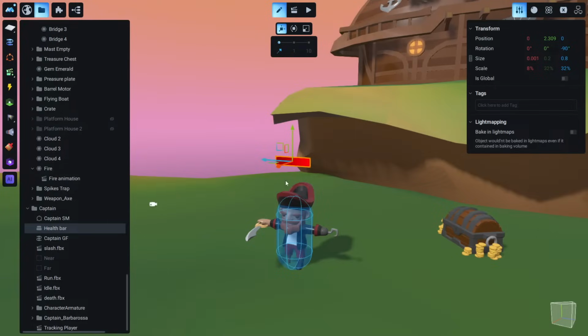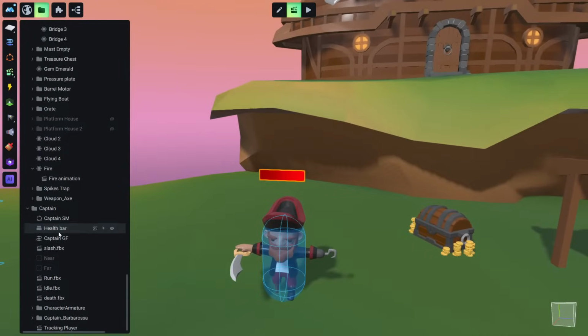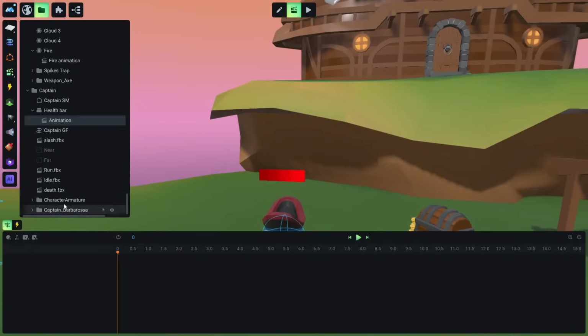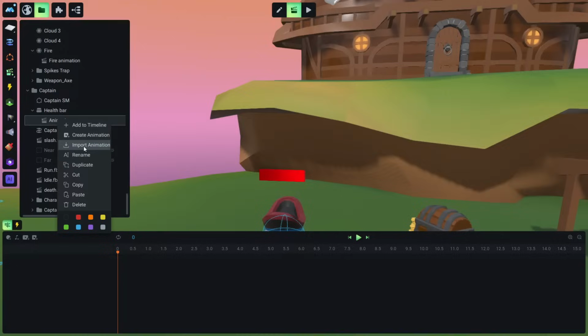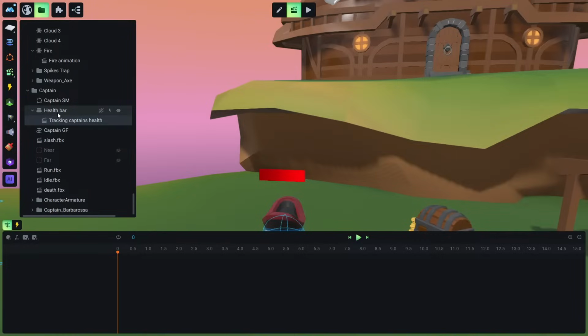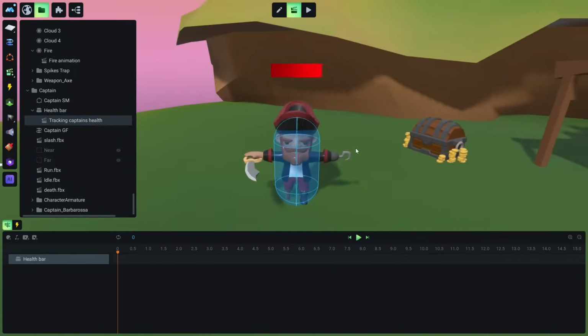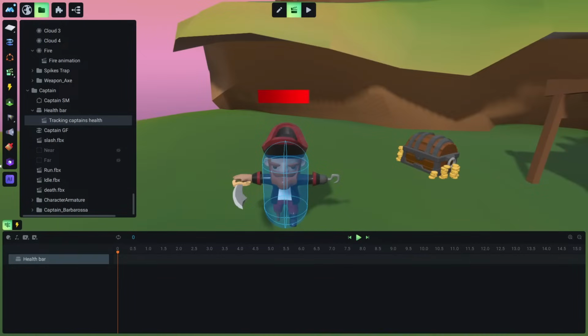and we are going to create an animation for it. Let's right click, create animation, rename, let's make it tracking captain's health or something like that. We are going to import the health bar inside here. Okay, and now what we want to do is to link this information of the captain's health to this texture offset.